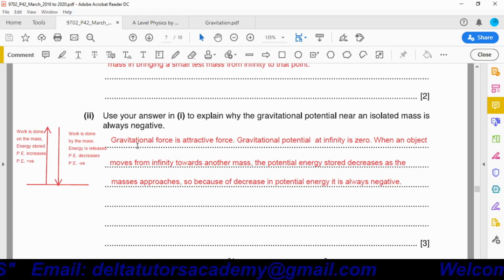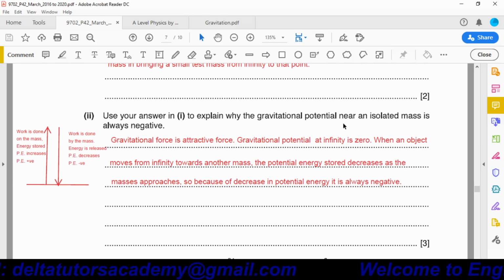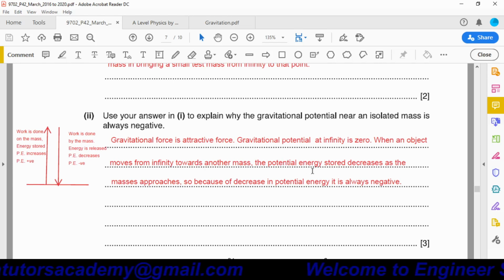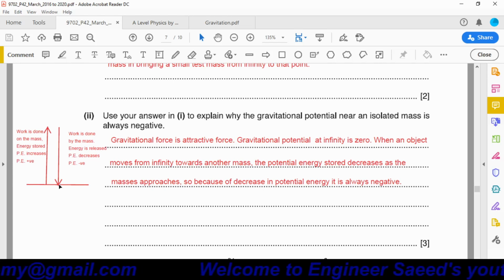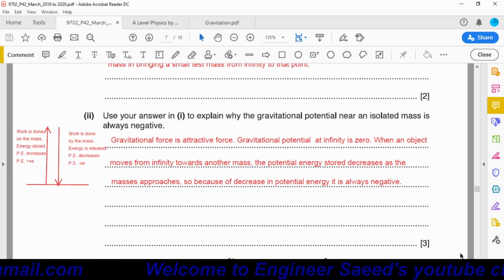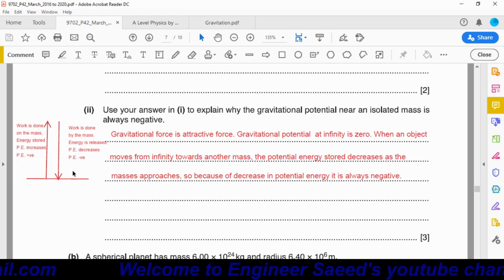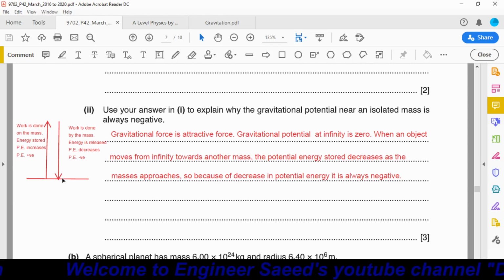So what is the answer? Gravitational force is an attractive force. Gravitational potential at infinity, far away at any point, is zero. When an object moves from infinity towards another mass, the potential energy stored decreases as the mass approaches. When this mass approaches toward this mass, its potential energy decreases. And when potential energy decreases, we have to consider a minus sign. So because of the decrease in potential energy, it is always negative. So at the surface of the planet, the value of the gravitational potential energy will be negative.